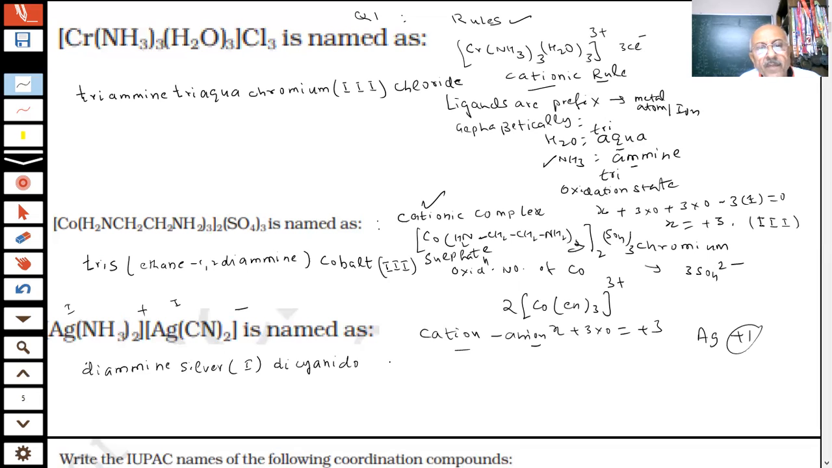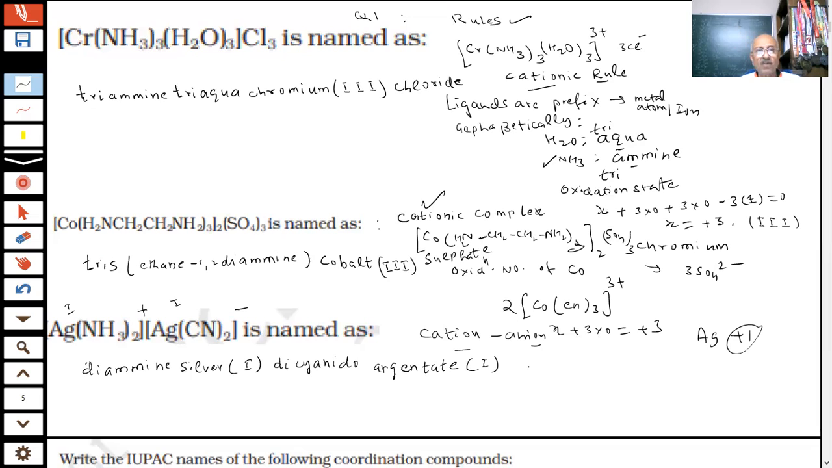Dicyanide. And now what is the name of Ag? I told you, Ag here it will be argentate. We have to check the spelling now. In the table we gave argentate, student, spelling we have to be careful. And the oxidation state is again one. Did I do anything wrong? No, sir. Okay.